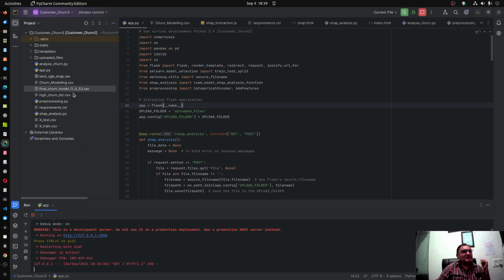I have used PyCharm. So you can see here is the model which we created by Jupyter Lab, and here are various files. Now you see that various logics have been separated. Some pre-processing is done by this Python script, some analyze churn is done by this Python script, then this is the basic app.py which generates the first user interface.